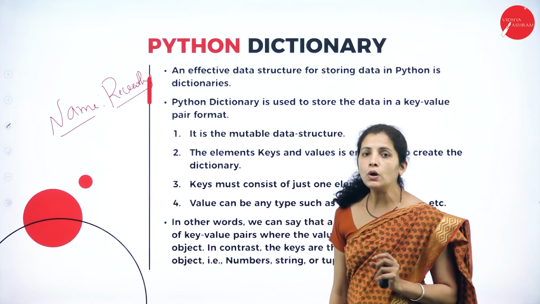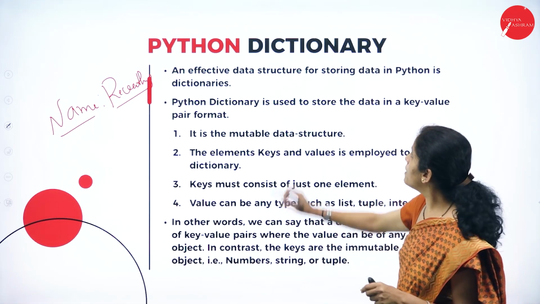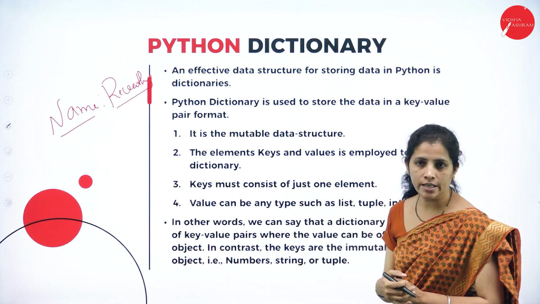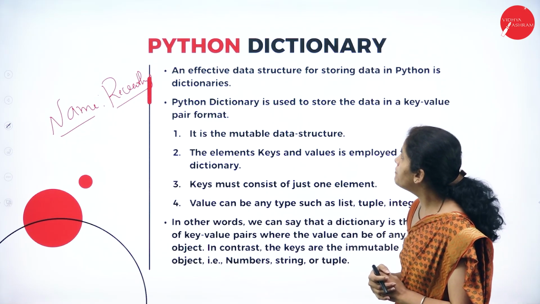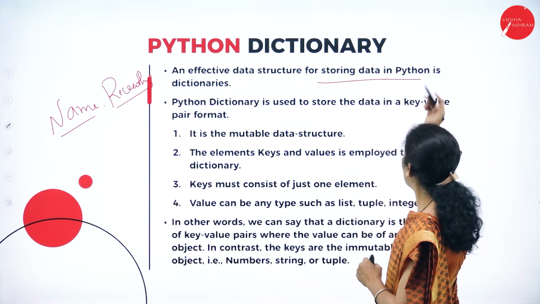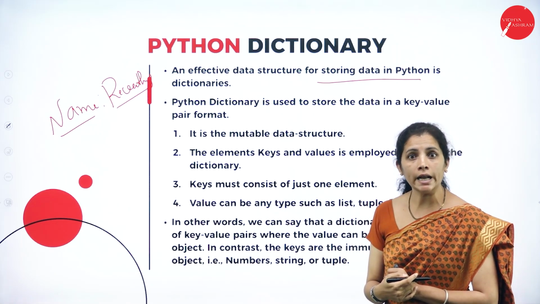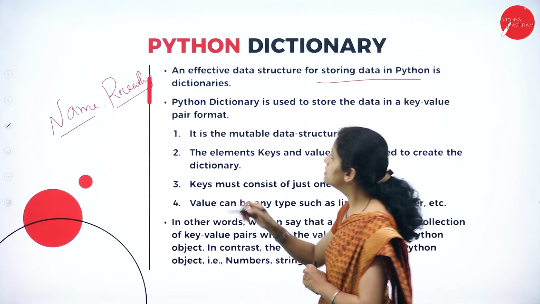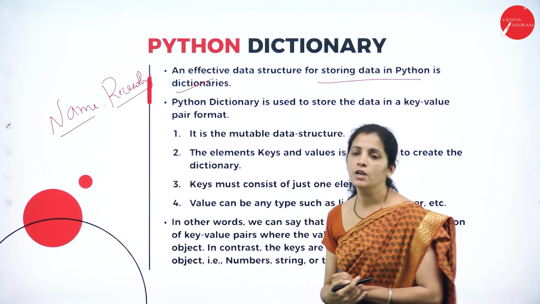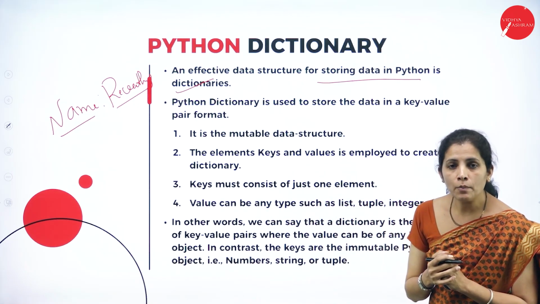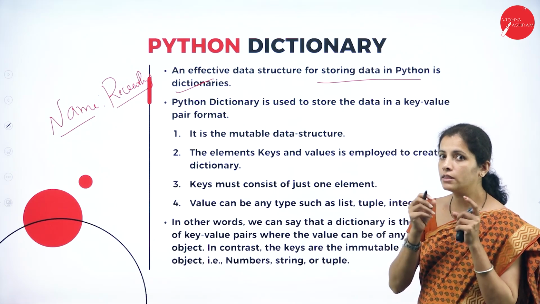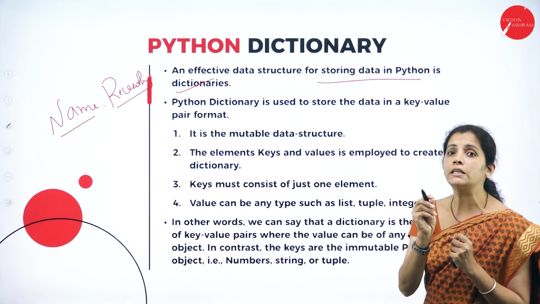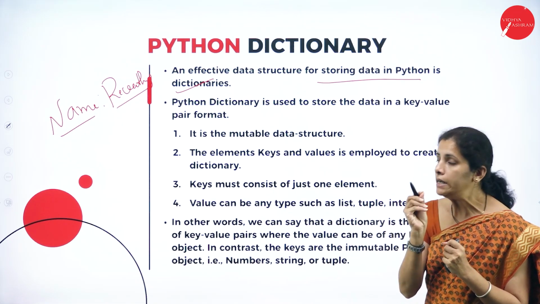To store these kinds of values, I'm going to have the dictionary. An effective data structure for storing data in Python is called dictionary. So how am I going to create the dictionary? For that, I'm going to use dict. So what's the keyword? Dict.